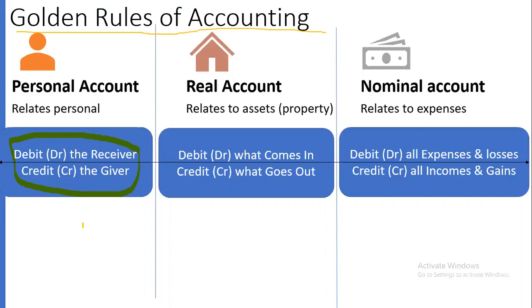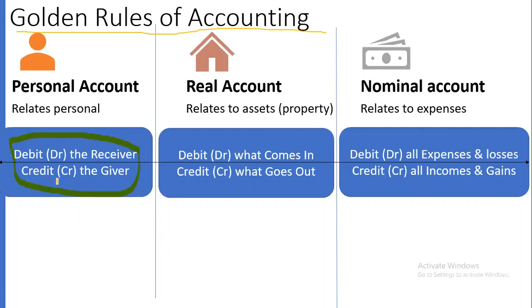For example, you are a person running one business. If you receive any property, or any cash in your business, when you're doing the business activity, then the receiver, the person who received that, for example you received cash, that cash will be debit.